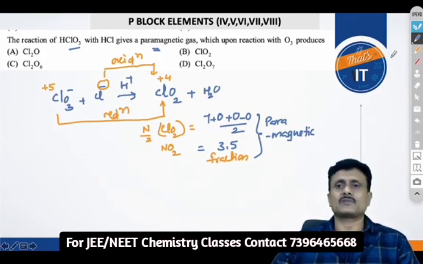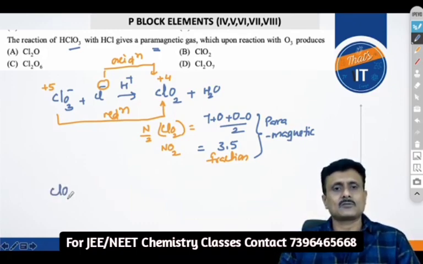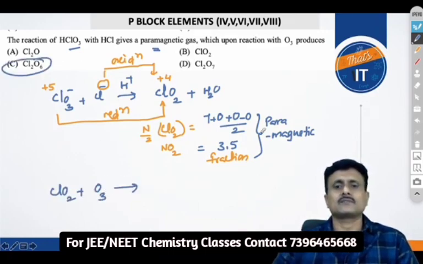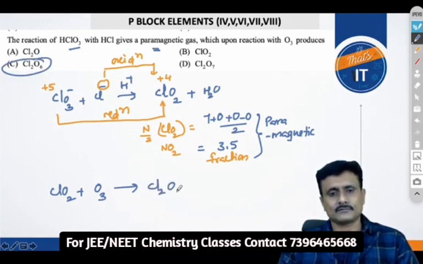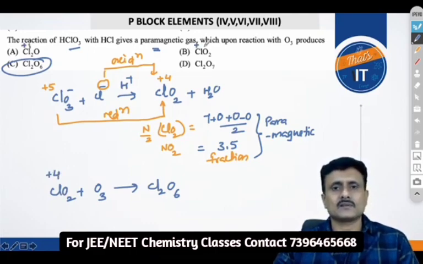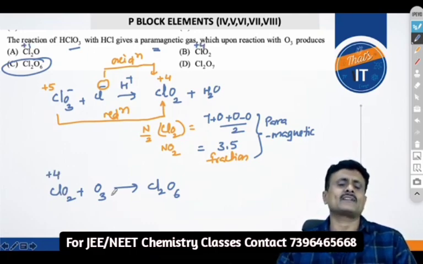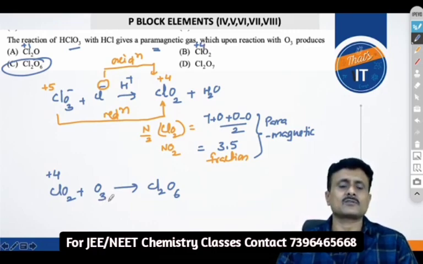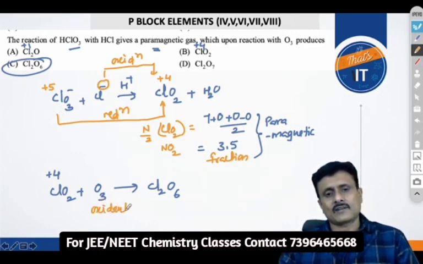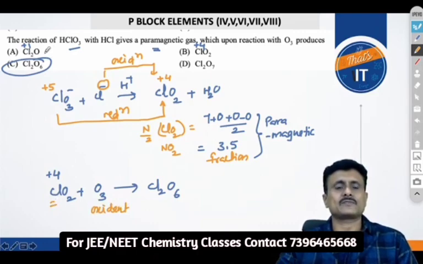Now you see what's happening: this ClO2 is reacting with ozone. You know that this is a very popular reaction. It gives rise to what? Cl2O6. So chlorine got further oxidized, right? You can see here chlorine is +1, this is +4. So there is no point in ozone, which is a strong oxidizing agent, reducing this chlorine. So these two options are ruled out.